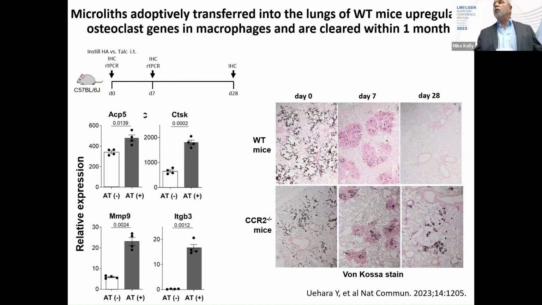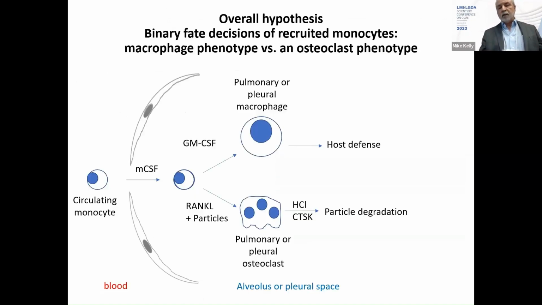In CCR2 null mice that can't recruit monocytes to the lung because they become trapped in the bone marrow, the clearance is much less efficient. So we think you need recruited monocytes to make this happen. So the overall hypothesis in the lung was that if a circulating monocyte is recruited to the lung with MCSF and then sees GM-CSF, it becomes a pulmonary macrophage. And if it sees RANK ligand, it becomes an osteoclast and secretes acid and matrix degrading enzymes important for particle degradation. We wondered if the same thing happened in the pleural space.